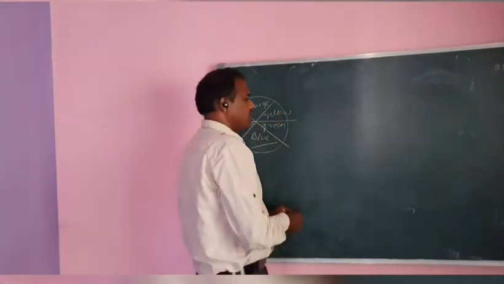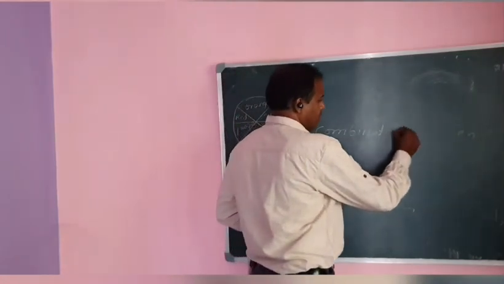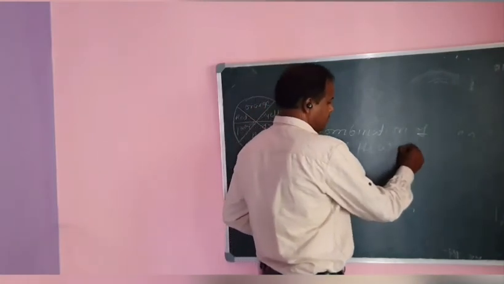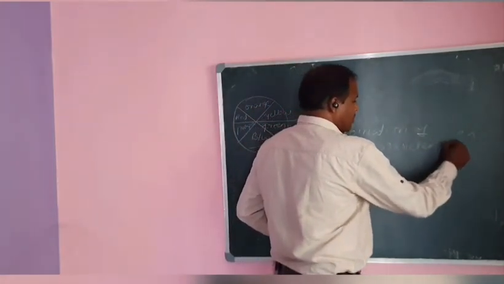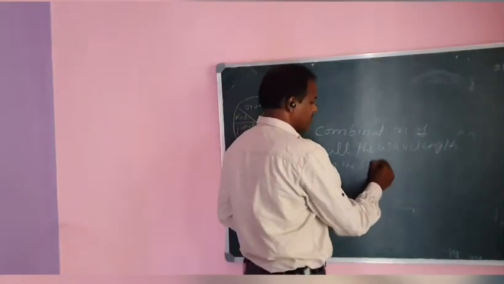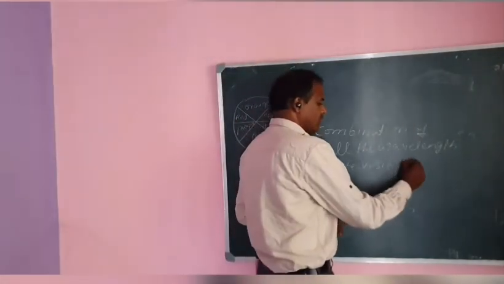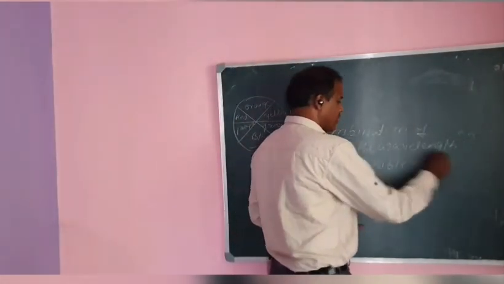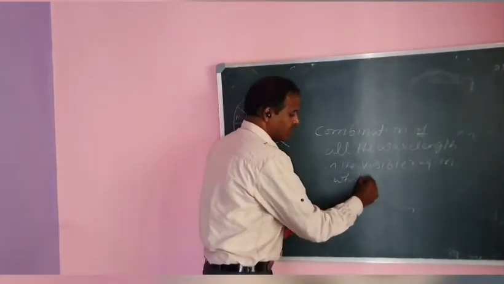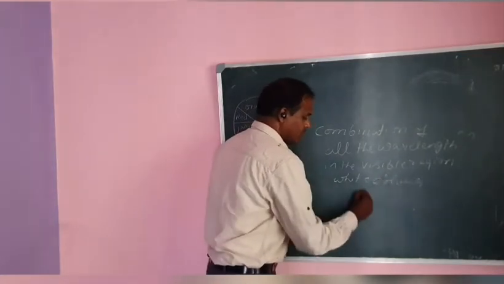The combination of all the wavelengths in the visible region of the spectrum gives the white color. An example is sunlight.